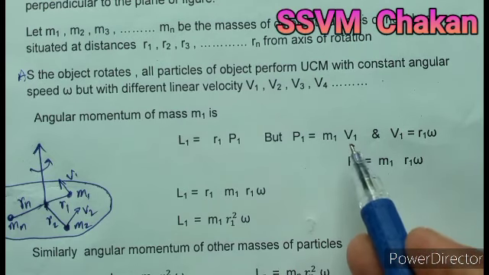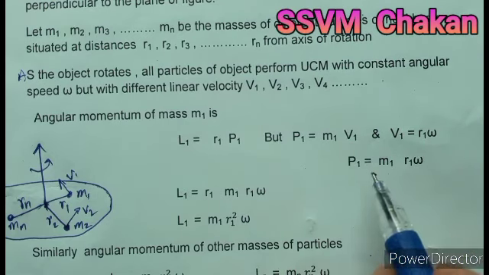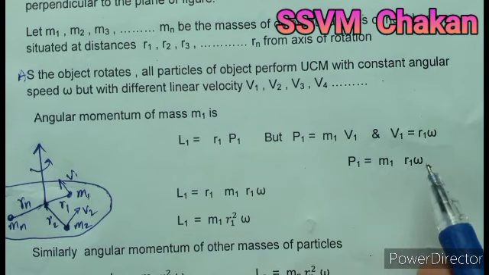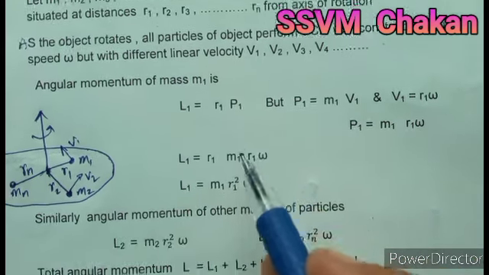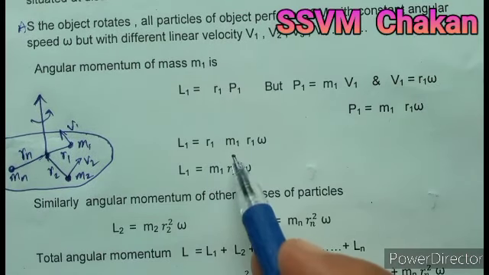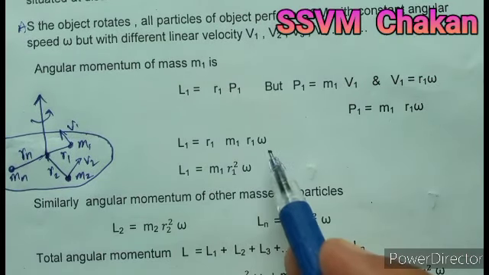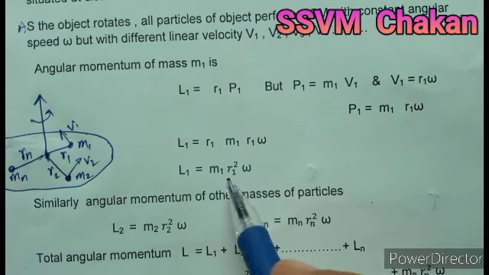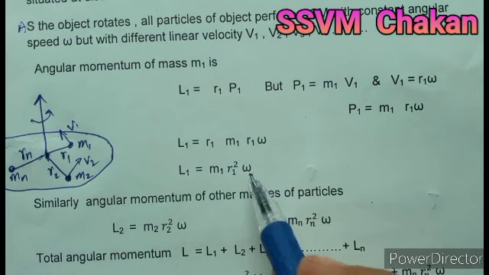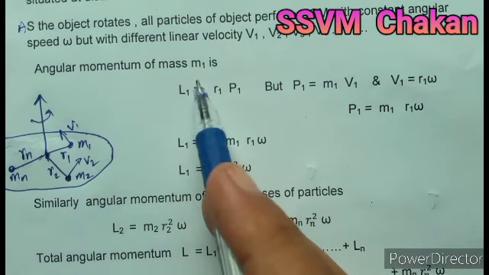Substitute the v1 value in the linear momentum. So p1 is equal to m1 r1 omega. Substitute that value in the angular momentum formula. We get r1 into m1 r1 omega. r1 into r1 is r1 square. So L1 is equal to m1 r1 square omega. This is for mass m1.